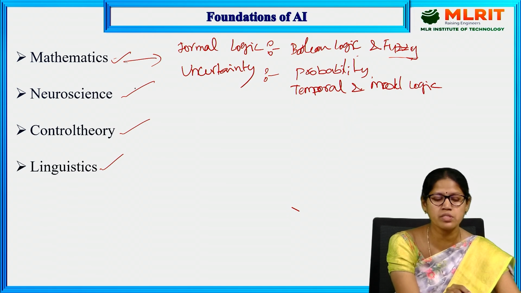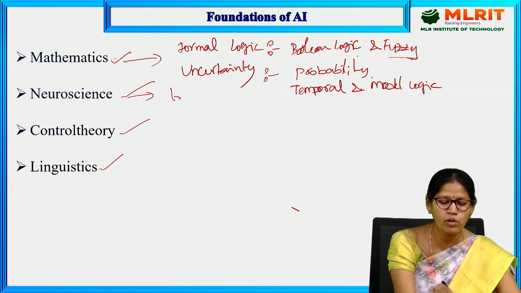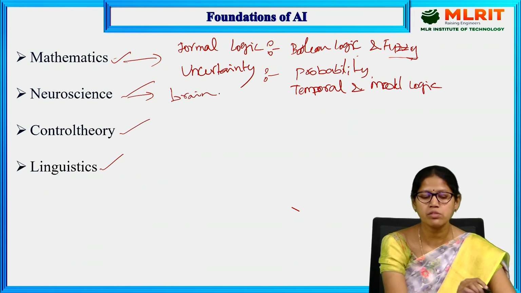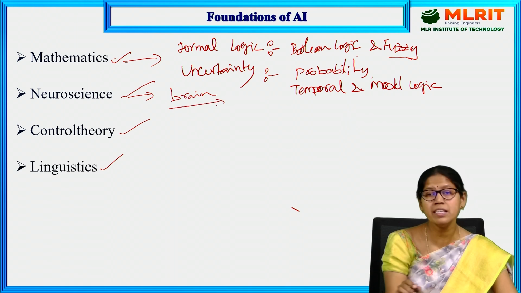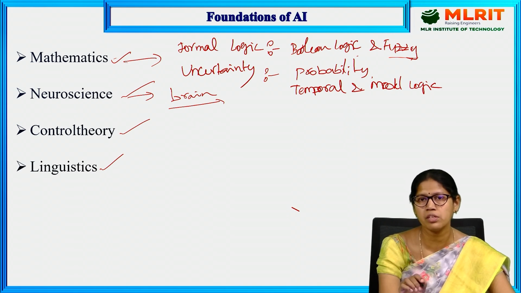Next one is neuroscience. Neuroscience is the study of the brain. In the early studies, they used injured people or abnormal people to study which part of the brain is working on a thought. And nowadays, in recent studies, they have taken accurate sensors to study which part of the brain is working. So this thought process is very important. If you see, by using this thought process, monkeys can also handle the mouse of a computer.